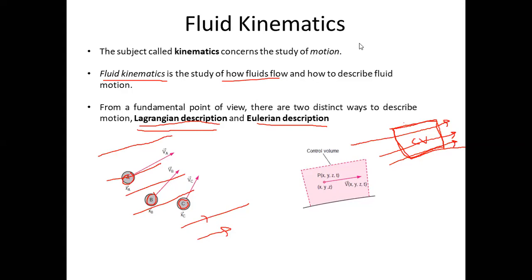I cannot figure out the practical applications of the Lagrangian approach. In the case of the Eulerian approach, I have given examples like a turbine or a pump. These are examples of the Eulerian approach. But the practical applications of the Lagrangian approach, I am not able to figure out at this moment, and I don't see that there are many, because it is very difficult to carry out Lagrangian observations. If you need to track individual fluid particles, it gets very complicated and difficult. Therefore, most studies follow the Eulerian description.